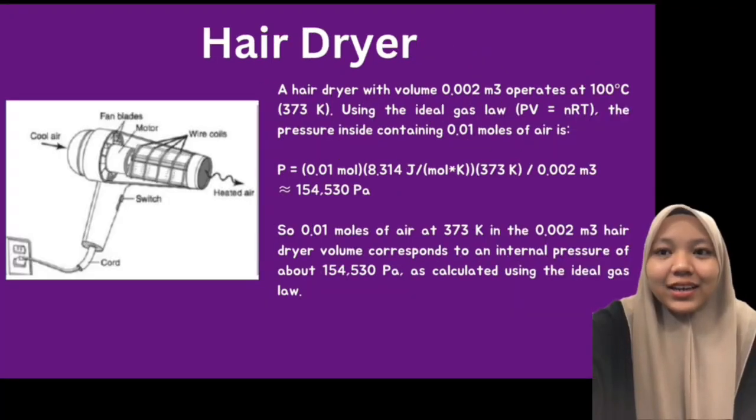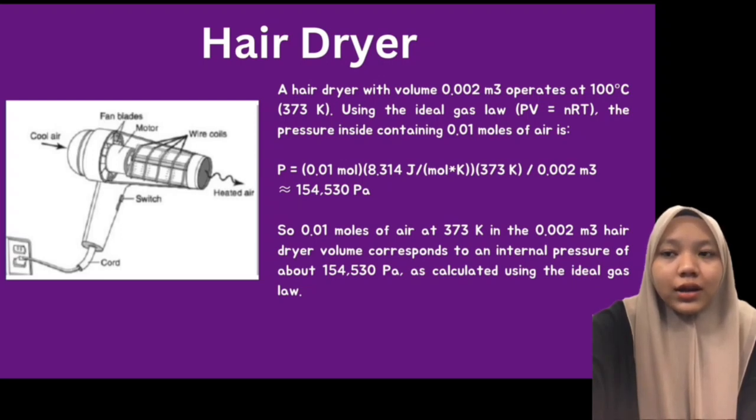Next, the hair dryer. The hair dryer with volume 0.002 cubic meter operates at 100 Celsius, 373 Kelvin. Using the ideal gas law, PV = nRT, the pressure inside, containing 0.01 mole of air at 373 Kelvin in the 0.002 cubic meter hair dryer volume, gives an internal pressure of about 154,530 Pa, as calculated using the ideal gas law.